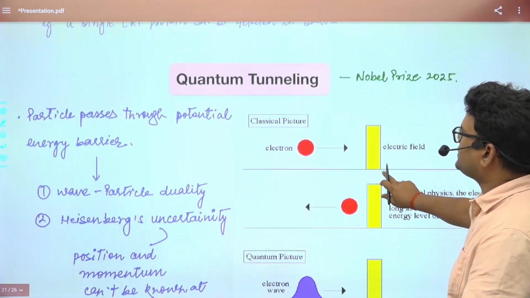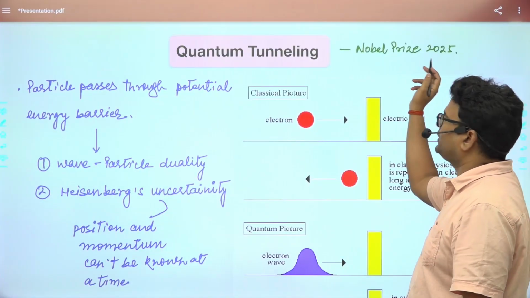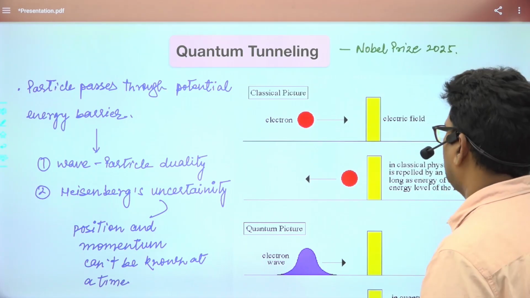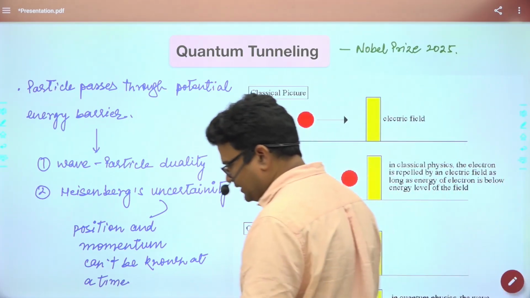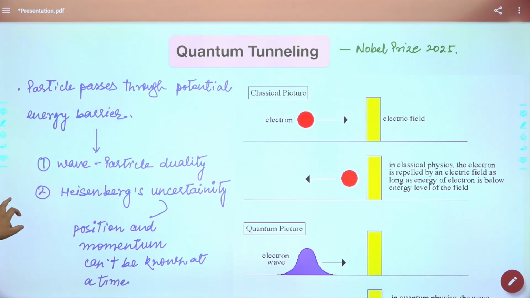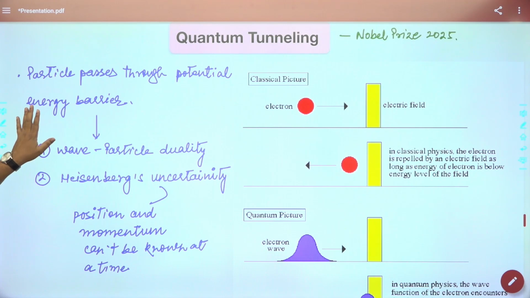So next, quantum tunneling. The Nobel Prize was awarded for quantum tunneling in 2025. So that has been in the news, and it will definitely be asked in the coming examinations. Okay. So what does tunneling mean?